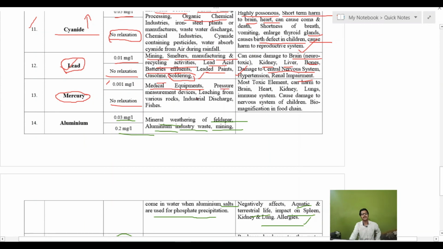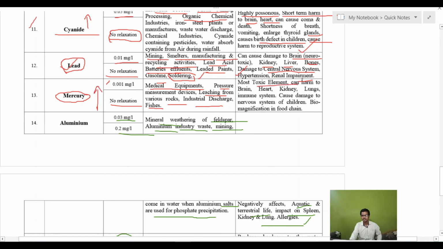Mercury leaches out from various rocks, industrial discharges and so on. There will be some fish which contain mercury. When that fish is eaten by larger fish, the mercury is transferred from those fish to the larger fish, causing biomagnification. And if the larger fish is eaten by humans, then that mercury comes to the higher food chain, the higher trophic levels, and causes mercury pollution and various problems in humans. That is why the concentration of mercury in water is a problem.